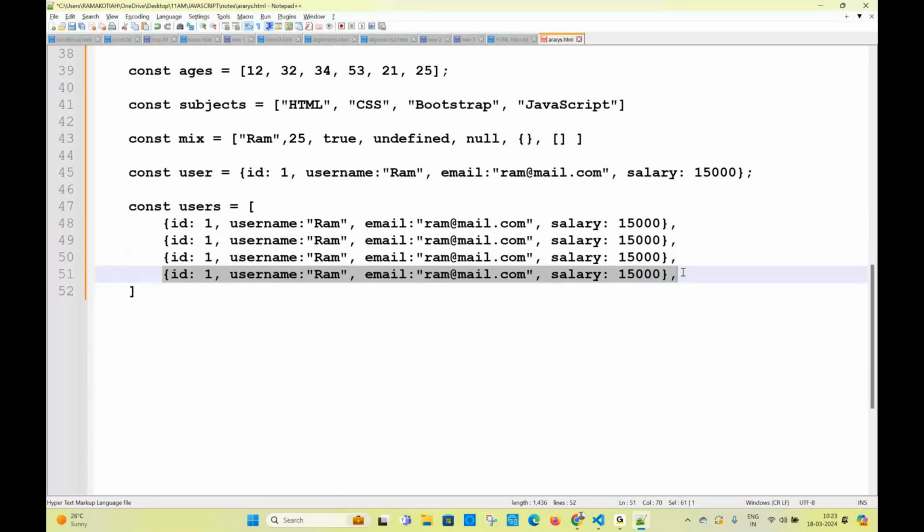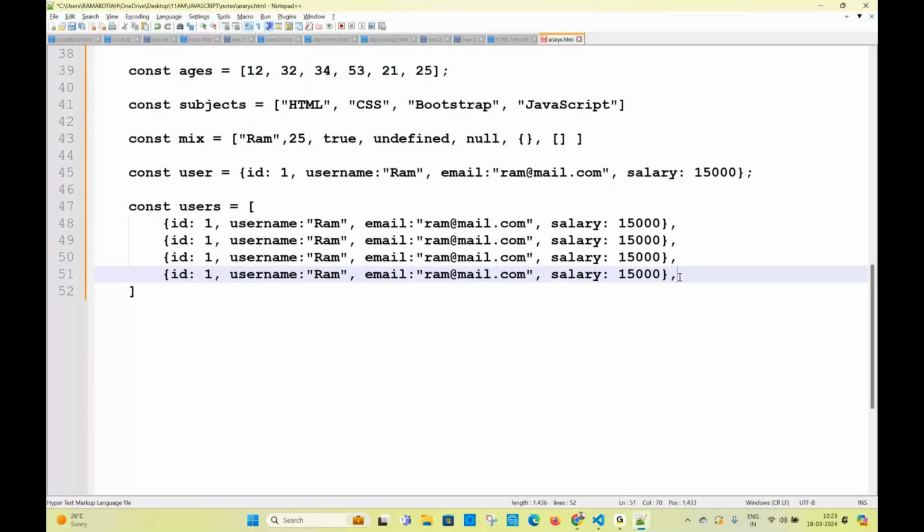But every value is what? Object. Here, every value is what? Number. Every value is what here? String. Here, all the values are mixed. All the values we mix into this array. What is it called? Object. And what is this called? Array of objects. In real time, always the data will look like an array of objects only. Wait for a second, don't write it.